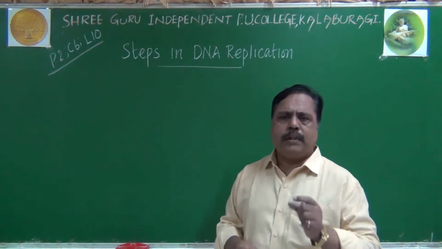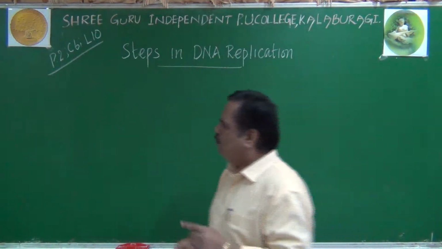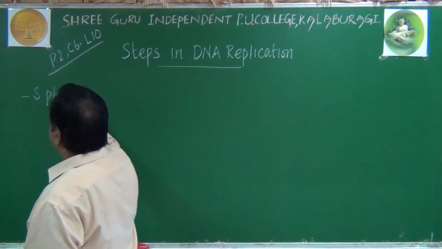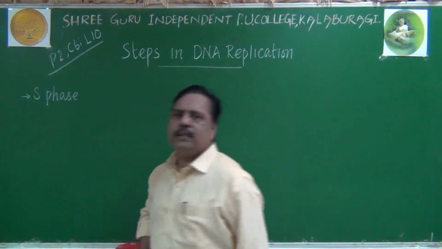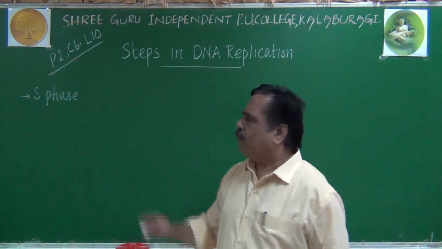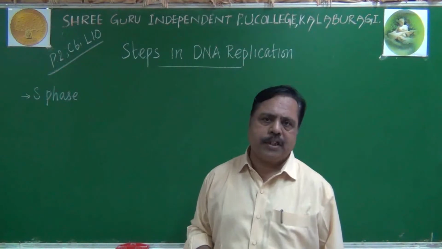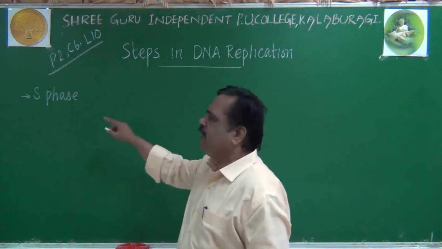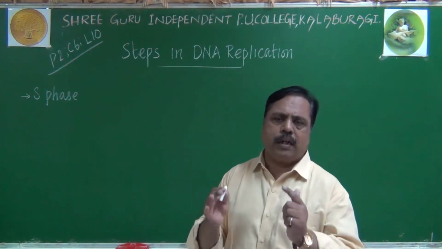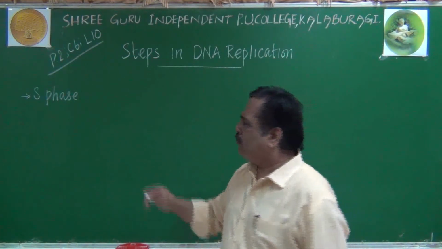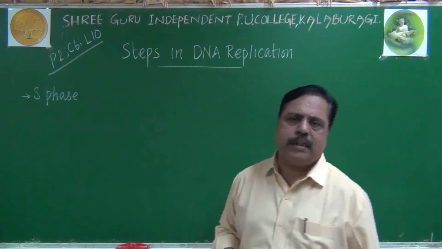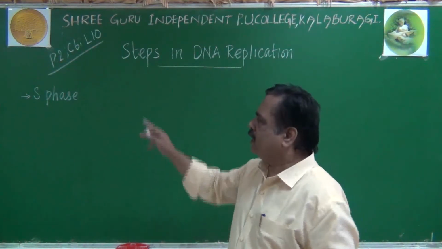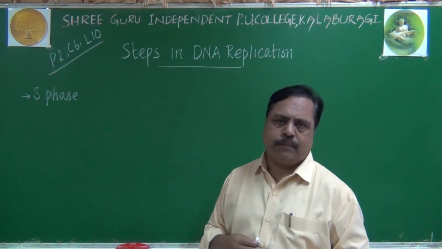Listen to me. DNA replication usually occurs in the S phase of cell division. Remember, during the synthetic phase of the cell cycle we come across DNA replication; that is called the S phase. In this S phase only, the DNA content will be doubled in a cell or nucleus. It is an important point, the synthetic phase. G1, S and G2 phase, like that you might have heard. The S phase is involved in DNA replication.